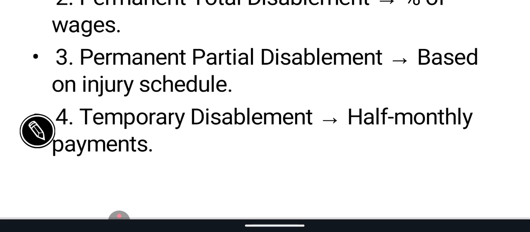For example, if a bone really broke in his hand or leg, then he will need to take leave and will also be considered disabled, but on a temporary basis, and a half-monthly payment will be provided to him.